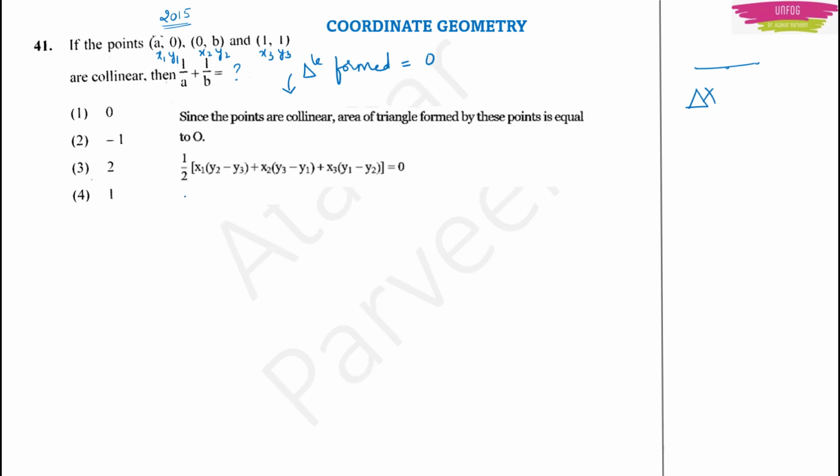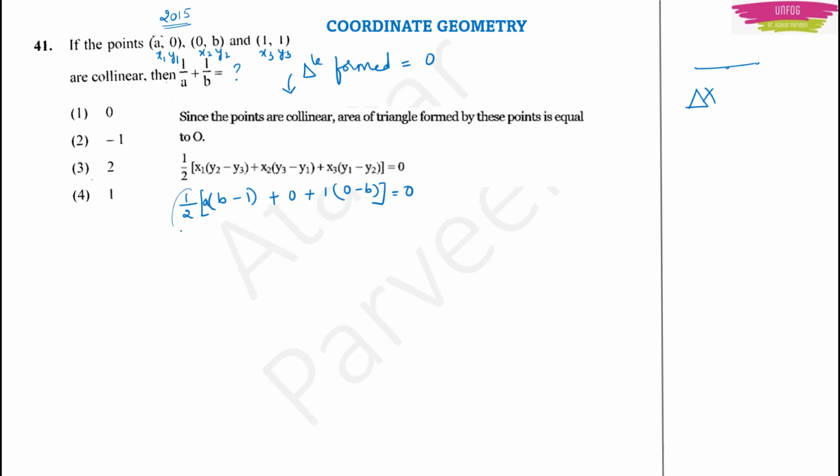Now I will substitute the values of these coordinate points. Half into x1 is A, then y2 is B and y3 is 1, plus x2 is 0, so whatever is in the bracket, I will get 0. So I am not substituting. Plus x3 is 1, y1 is 0 minus y2 which is B. This will be equal to 0.